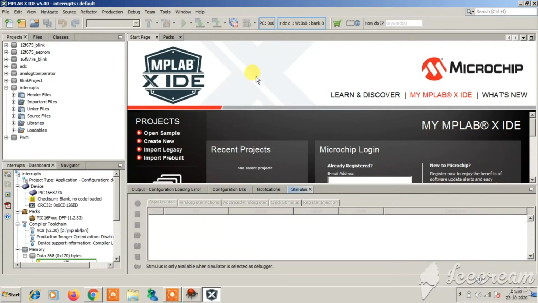Today we will be using Microchip MPLAB X IDE to write code for AVR microcontrollers. Many people are confused, thinking the Microchip MPLAB X IDE is only dedicated to PIC microcontrollers, but it is not like that. The present MPLAB X IDE also supports code for AVR microcontrollers. You can write code for AVR microcontrollers in this IDE itself.